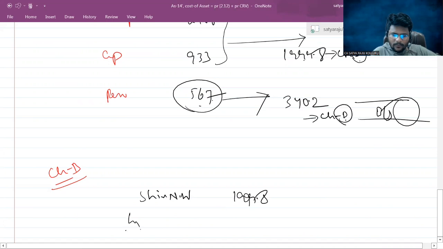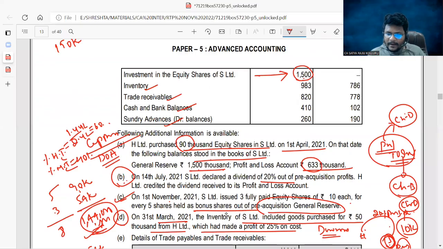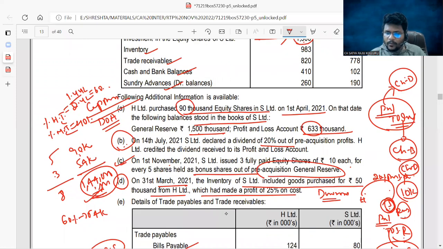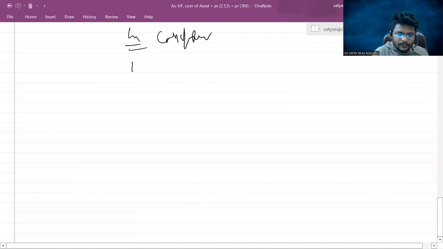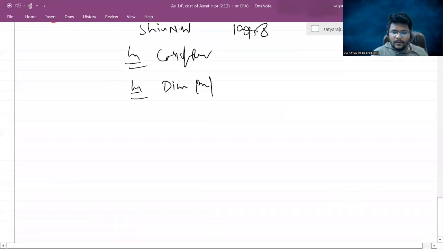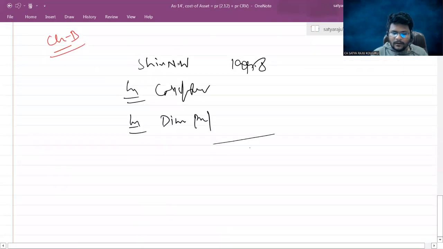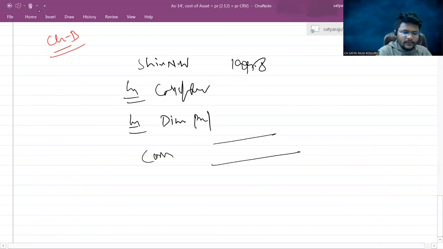From here, you can compare the cost of investments. Now, they unnecessarily credited the dividend to P&L, right? But we need to reduce it from cost of investment, right? What is that? The declared dividend. That dividend you can reduce here. Less dividend wrongly credited to P&L. Now, you know the cost of control here. I'm not presenting the figures.